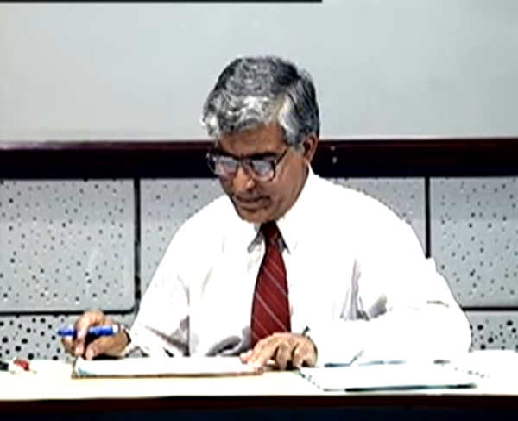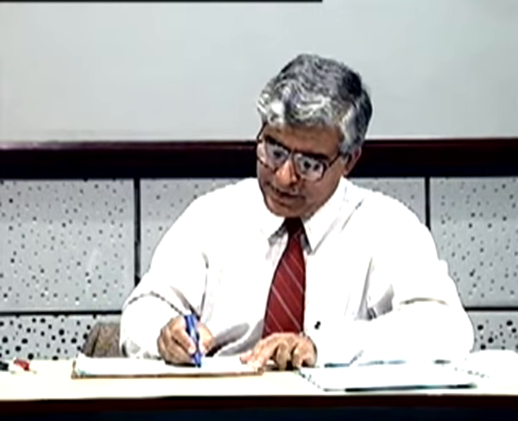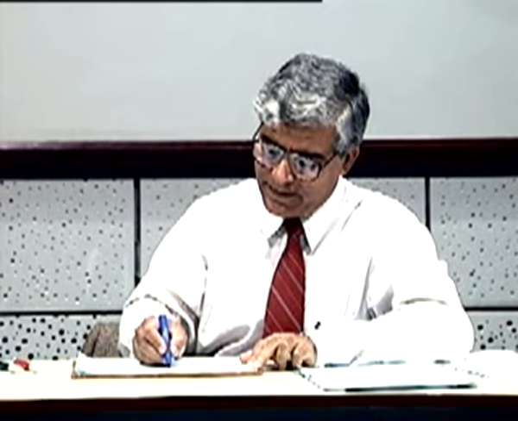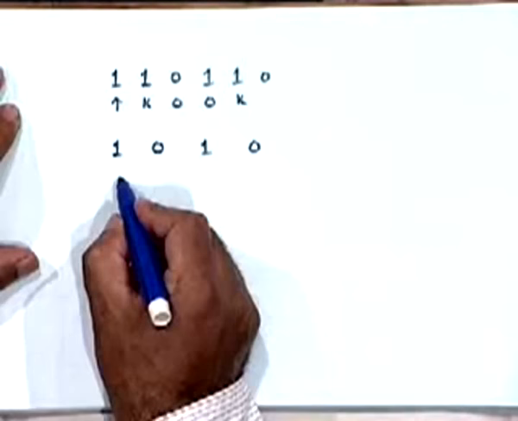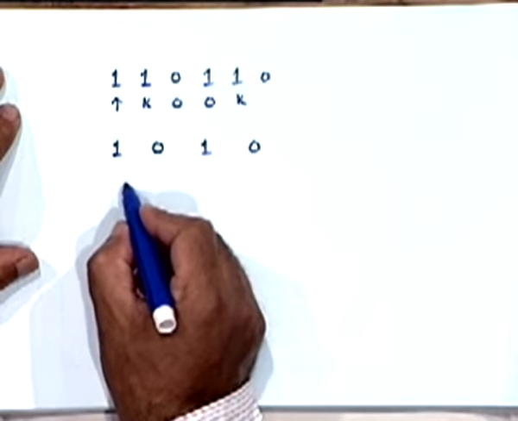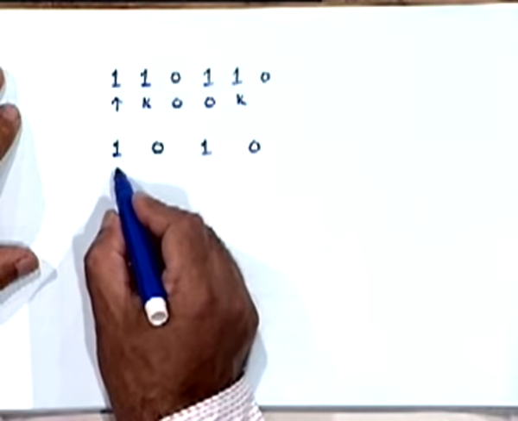Could you just take a sequence of 1 0 1 0 and show how it behaves? All right, let's see. 1 0 1 0. We always assume the starting bit is 1. We have to make some assumption. So let's look at the waveform.